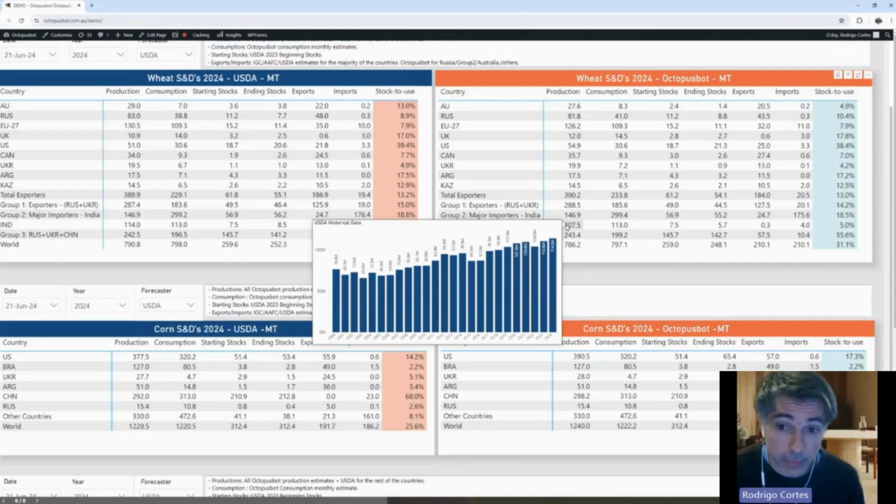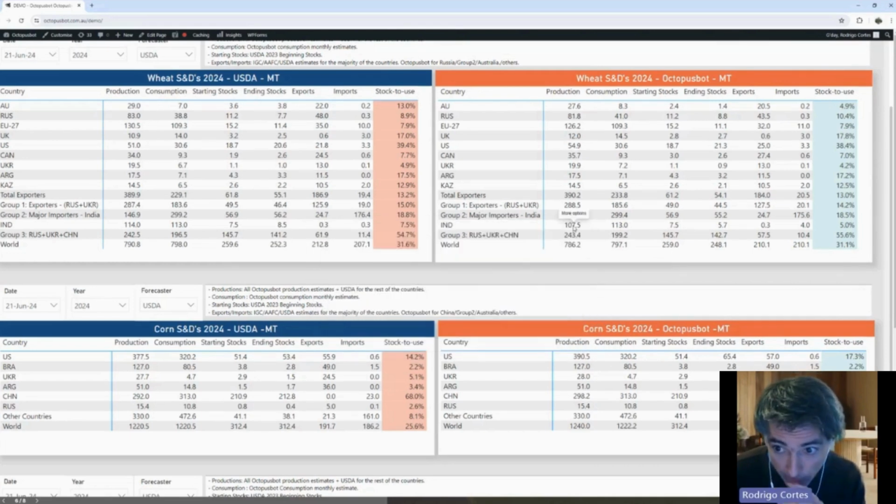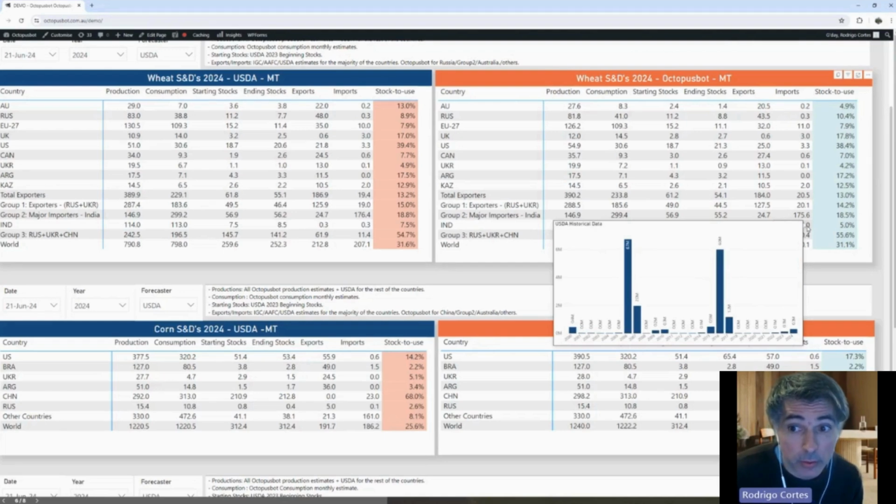So that's the main factor why our models reduced the yield estimate for the different regions, right? And because of this, we have an assumption of 4 million tons of imports for India. So the government said no a couple of weeks ago, or last week. We're saying that they're going to run out of stock maybe next year. So they need to import at least 4 million tons, as they did in 2006 or 2016.